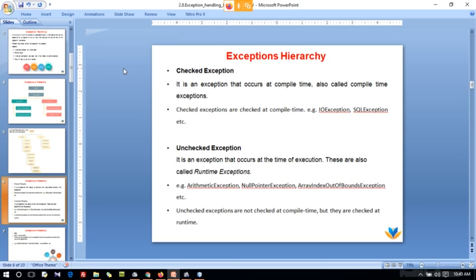The runtime exceptions will occur based on the user's input. That may be an arithmetic exception, null pointer exception, array index out of bound exception. Those are all called runtime exceptions, which are unchecked exceptions. Are you clear about this, checked exceptions and unchecked exceptions?